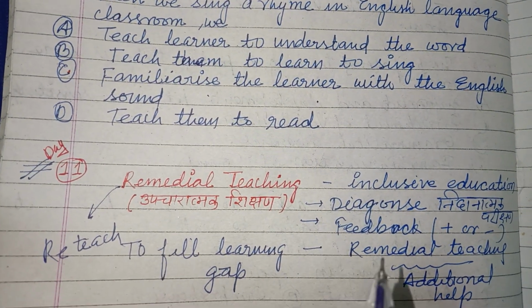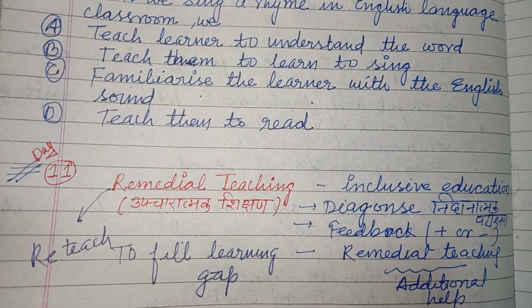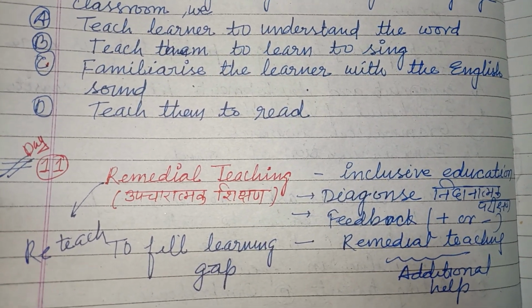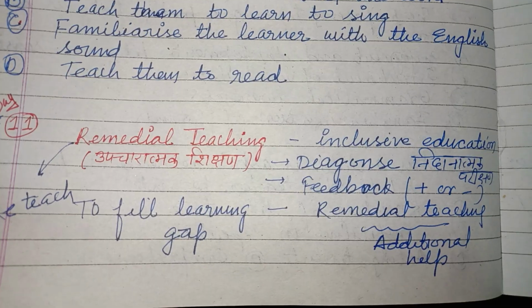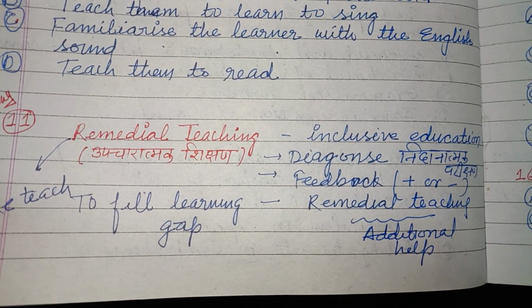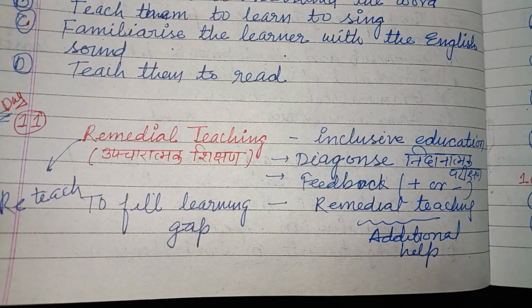Here, remedial teaching, inclusive education. In inclusive education, we take all the students, all the learners together. If some learners are facing problems, then we take their diagnosis test and start reteaching.